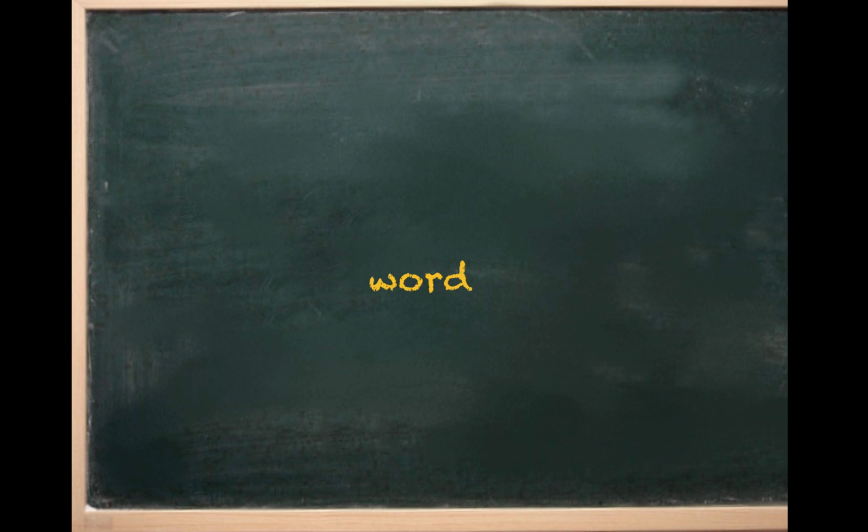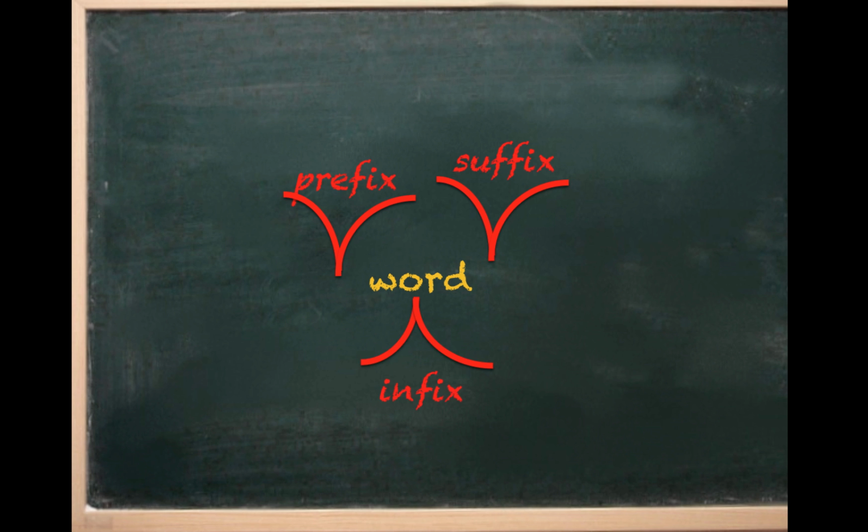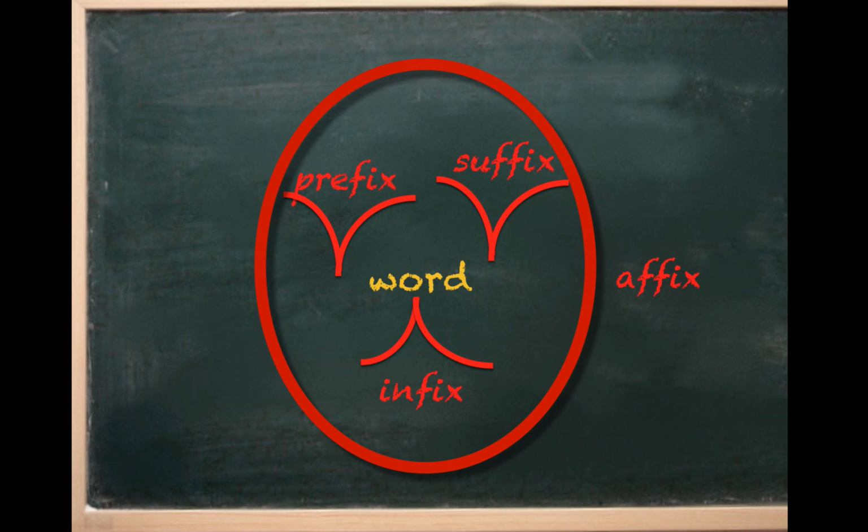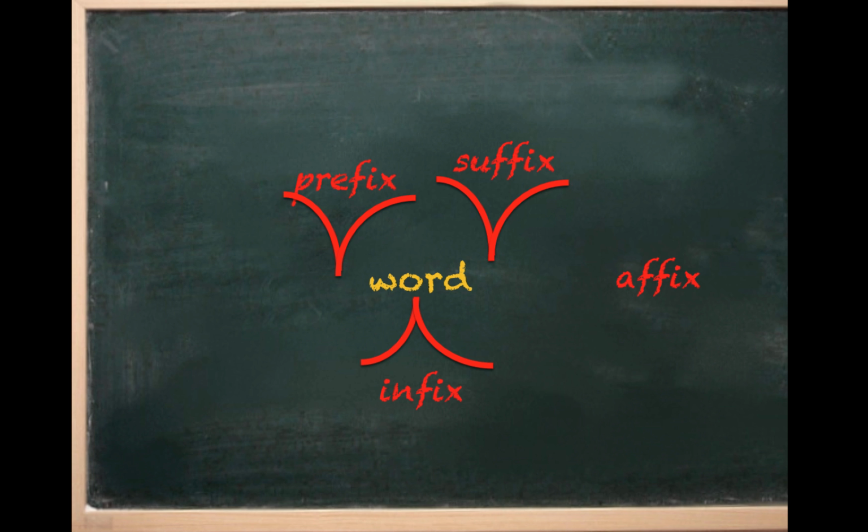As usual, we have some terms for these different forms. When you put a morpheme at the end, it's called a suffix. When you put it at the beginning, it's a prefix. And when you put it in the middle, it's an infix. And all of these fixes together are called affixes.